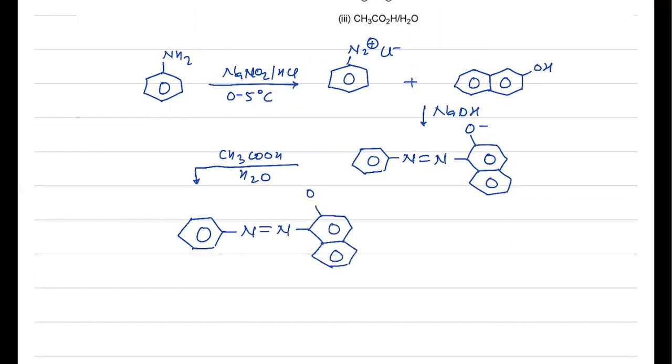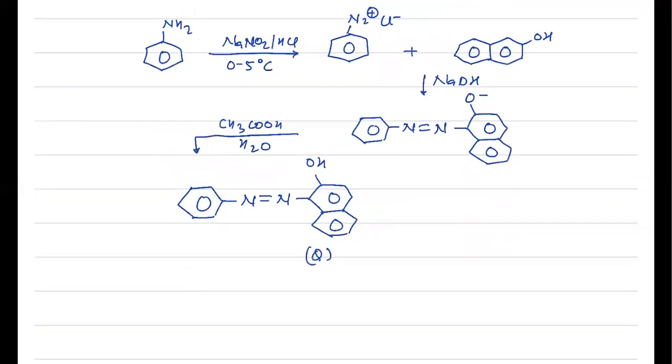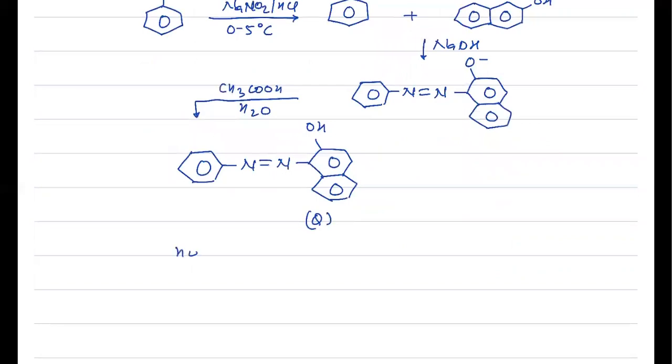This is your Q. So you can notice from 1 mole of aniline, we'll get 1 mole of Q. So first you will calculate number of moles of P. P is given as 9.3 ml, density is given 1 gram per ml, so it is 9.3 gram, divided by molecular mass of aniline, which is 93, so this comes out to be 0.1 mole.